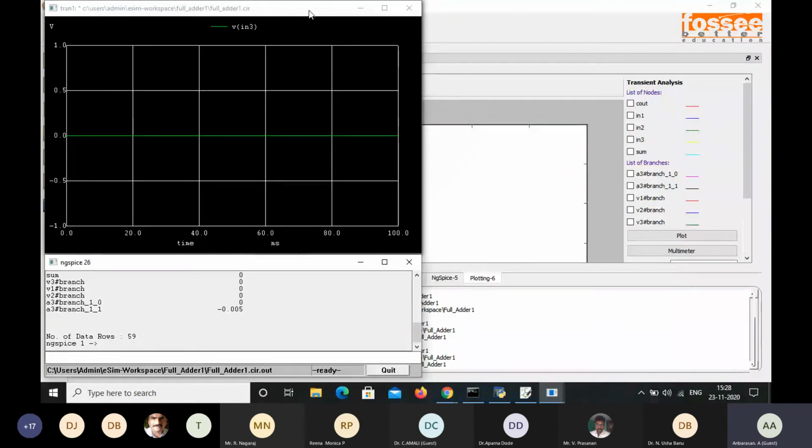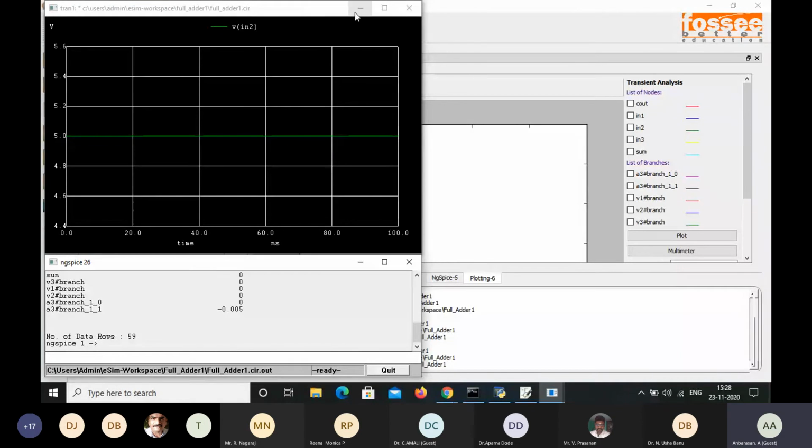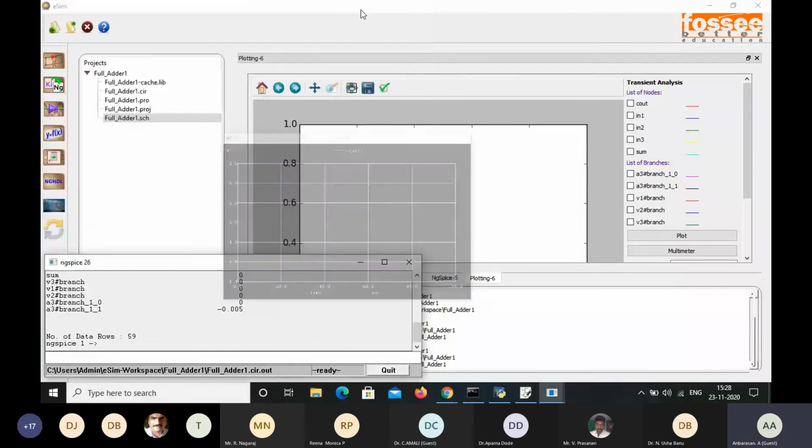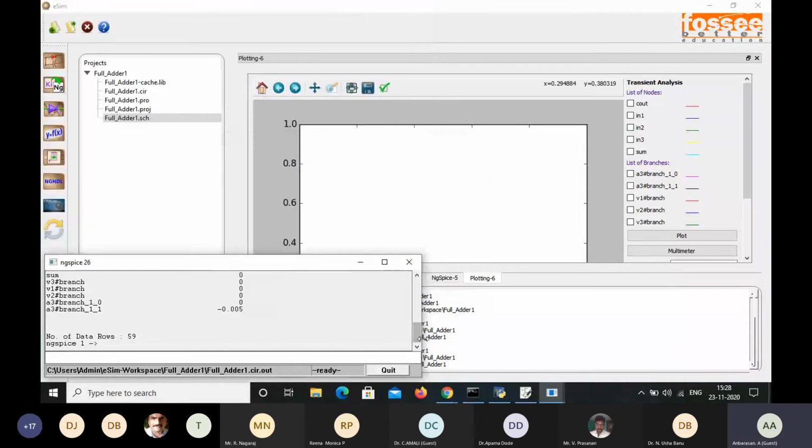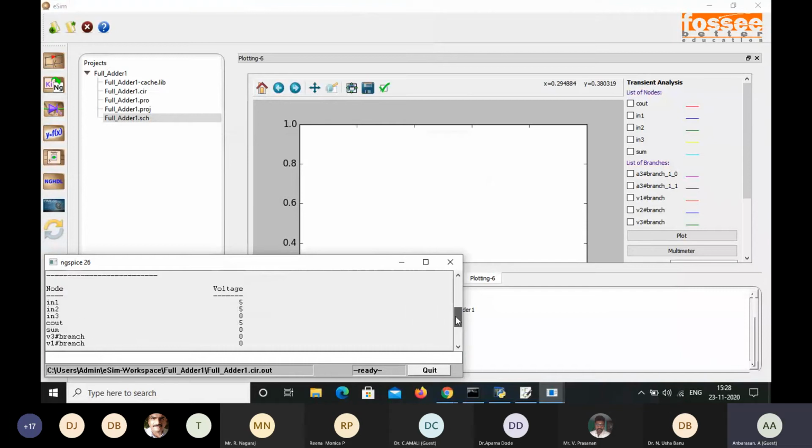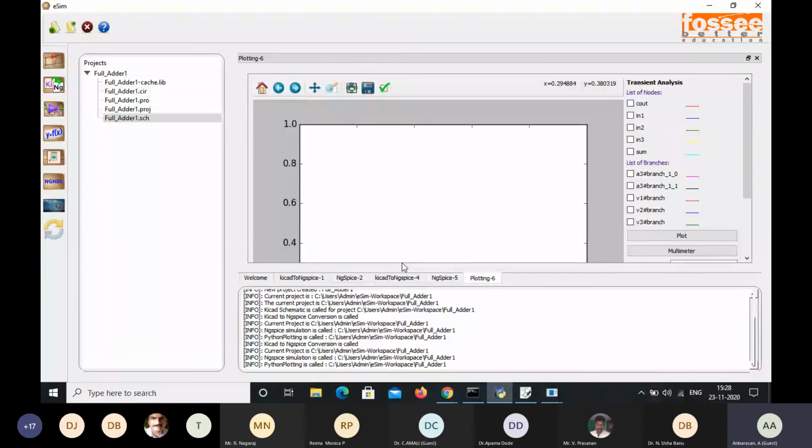Sum is 0 since the input what we have given. We have given the value for input IN3 is 0, whereas IN2 is 5, IN1 as 5. Also the values can be checked here itself, that is in this Python plot window. Input 1 is 5. Again, input 2 is 5. Input 3 is 0. So the output will be 1 0. That is sum will be 0, and then Cout will be 1. So here instead of 1, I have given the voltage as 5. So this is the result.